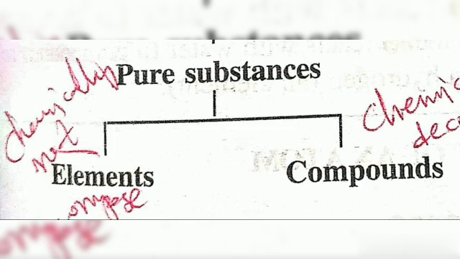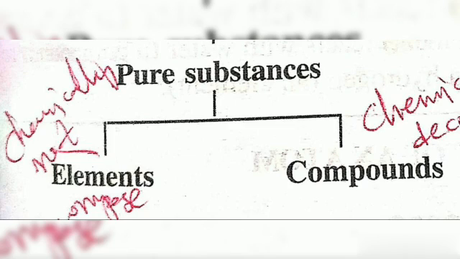Already, in the first video of this chapter, we discussed that a compound is also a pure substance. How do compounds form? Compounds are formed when atoms of different elements combine together in a fixed ratio. These compounds are pure substances that can be separated into two or more components only by chemical reactions. A compound is formed by two or more elements, and it can be separated into those elements only by chemical reactions.